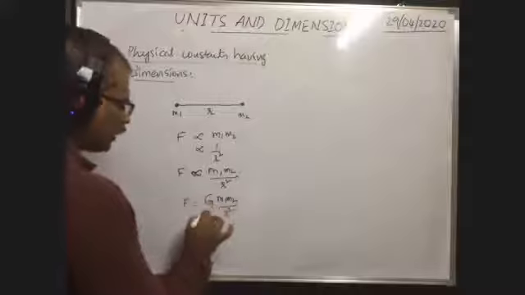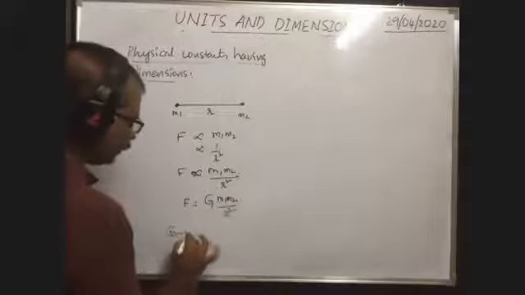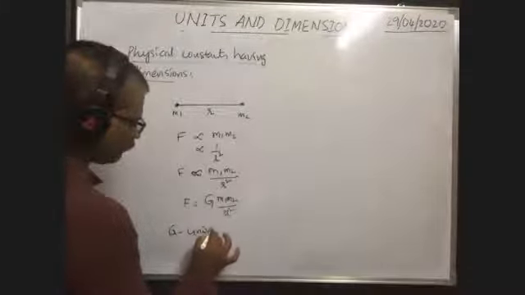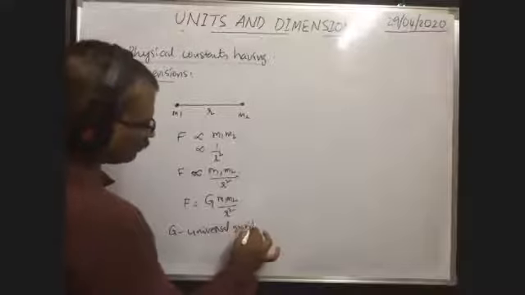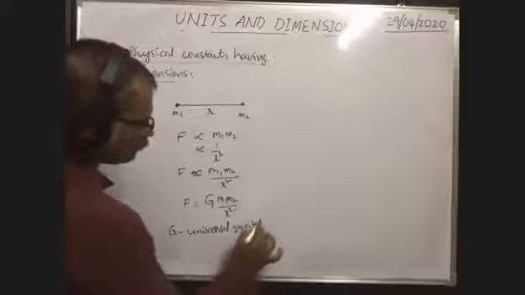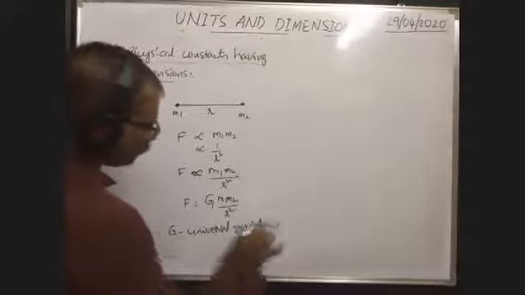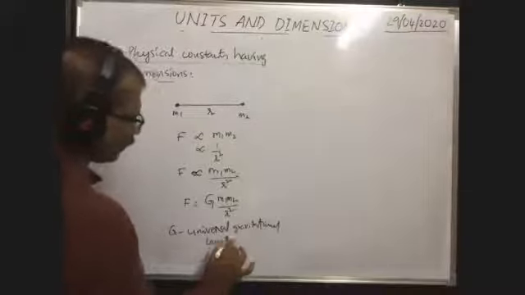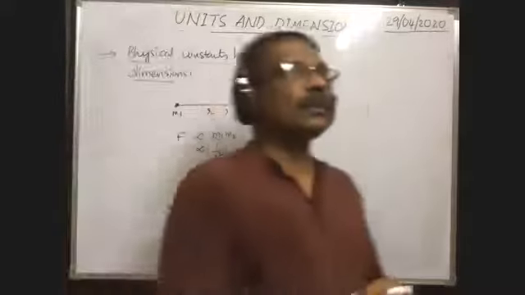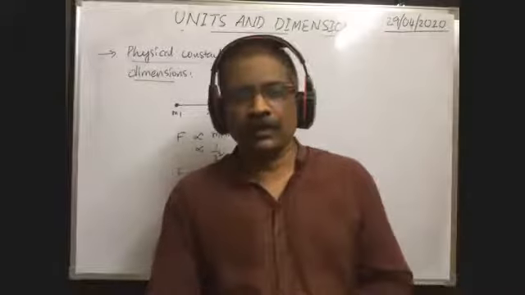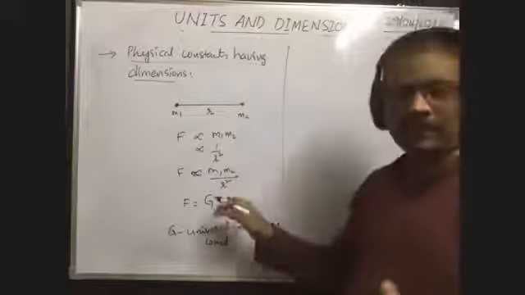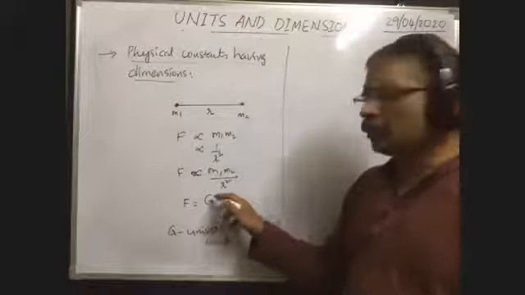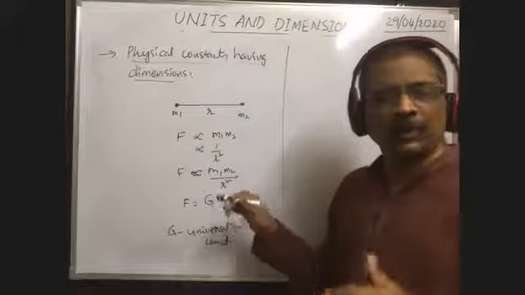This proportionality constant capital G is called the universal gravitational constant. This universal gravitational constant also has a dimensional formula. Okay, so as the last point, we write the dimensional formula for the universal gravitational constant and conclude the class.